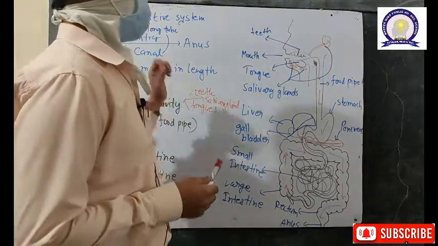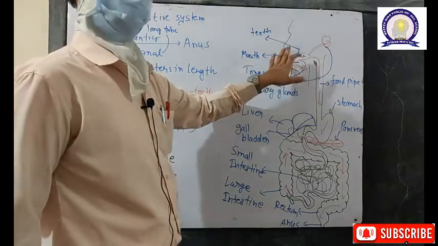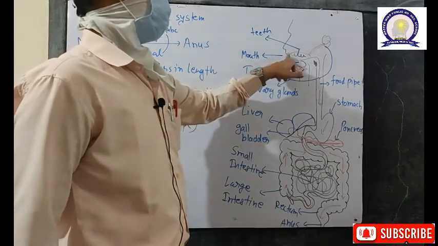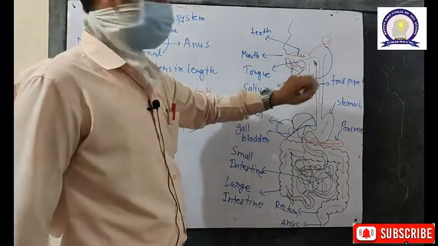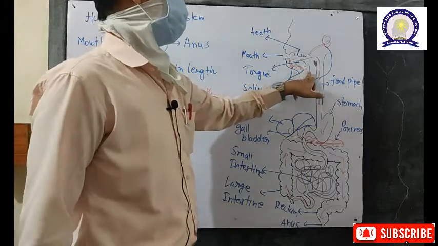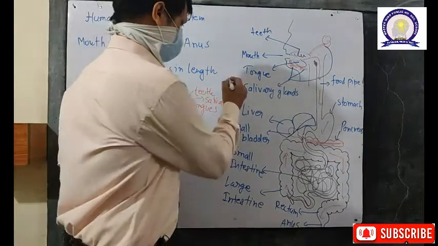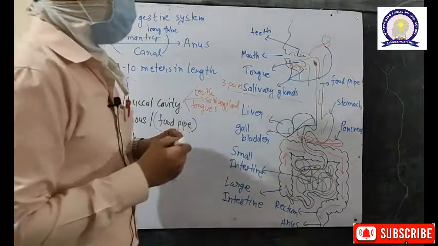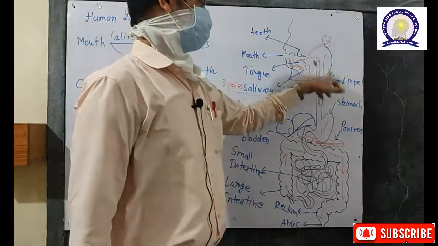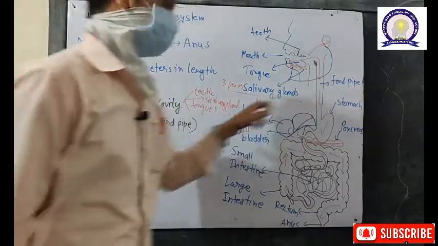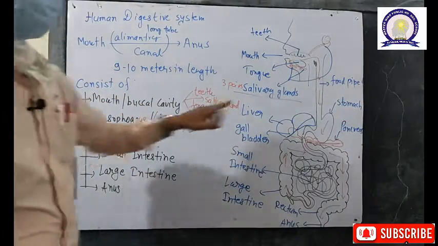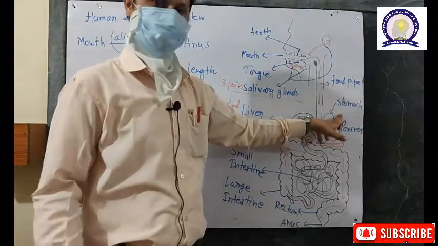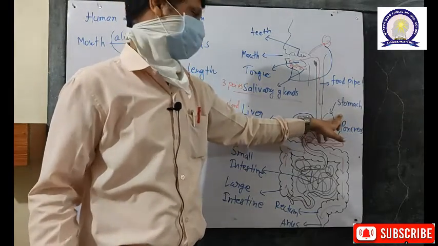As already told, the digestive tract starts from the mouth and buccal cavity. In the buccal cavity we have teeth, tongue and 3 pairs of salivary glands. The alimentary canal continues in the form of the food pipe, also called the esophagus, and the food pipe connects to the stomach, where the food temporarily resides for digestion.